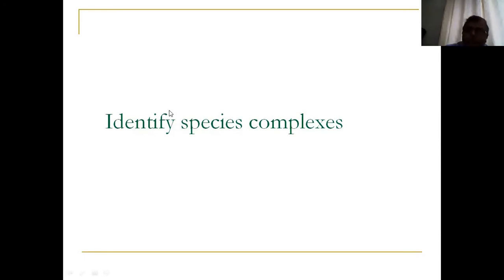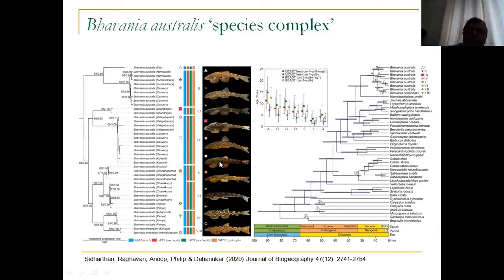Integrated taxonomy can also help you in identifying species complexes, and can obviously help you in designing your further work in taxonomy. Now, this is a recent paper that we published in the Journal of Biogeography, where we looked at a very unique organism called Bhavania australis, which is found only in the southern Western Ghats of India, in Kerala, Karnataka, and Tamil Nadu.